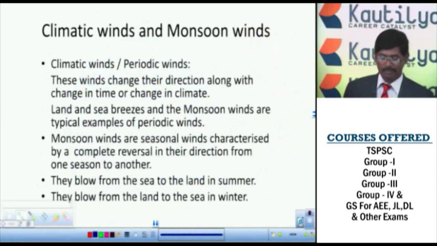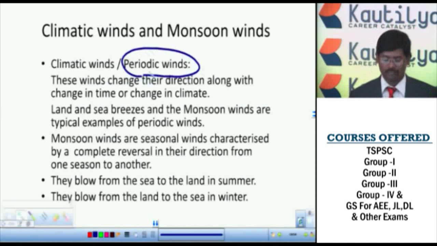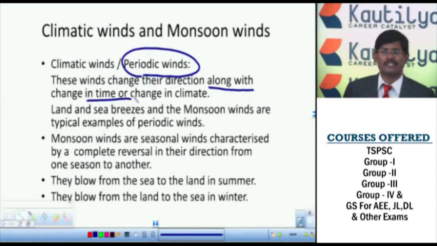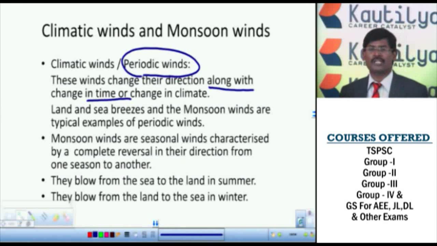Now we'll go to the climatic winds and monsoon winds. The climatic winds are also known as periodic winds. Actually, these winds change direction along with the change in time or climate. So they may change according to the time, and the direction will change accordingly. Land and sea breezes and monsoon winds are typical examples of periodic winds.